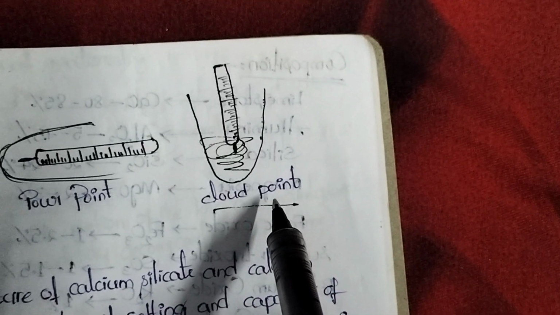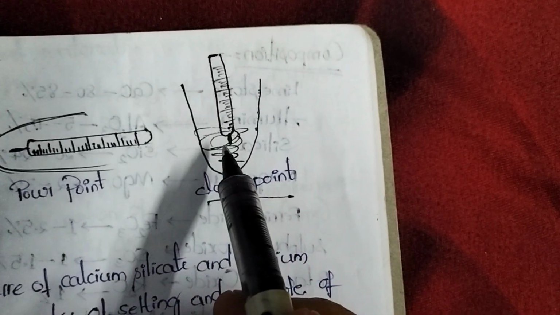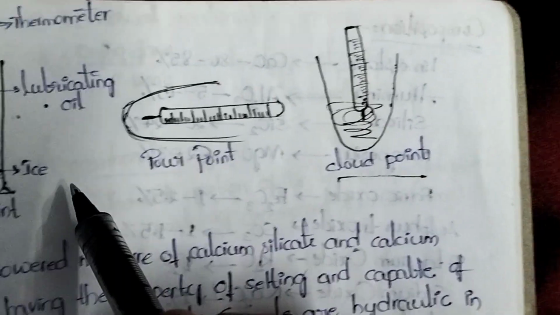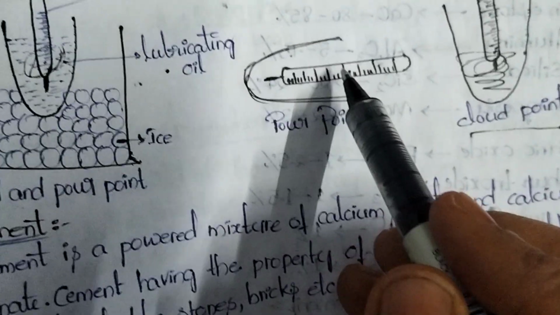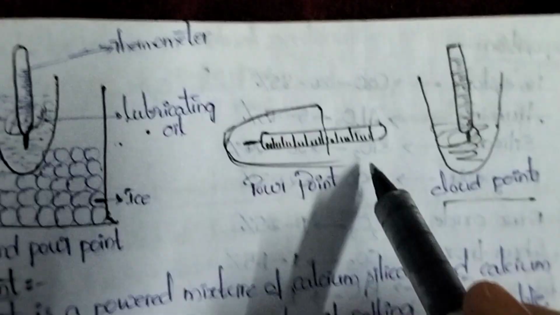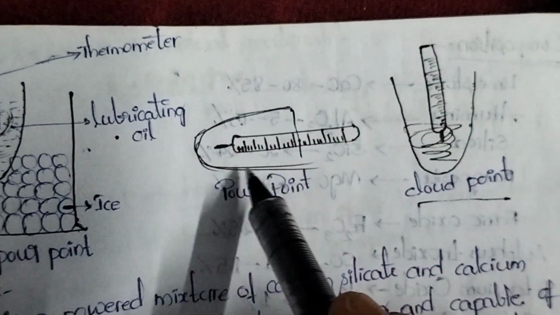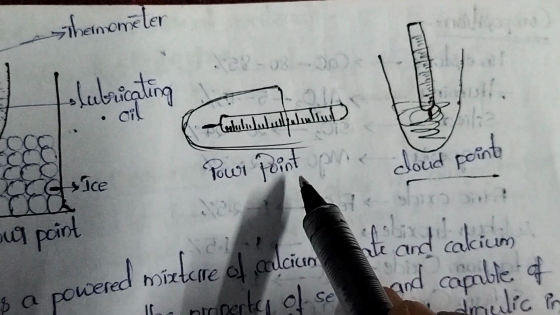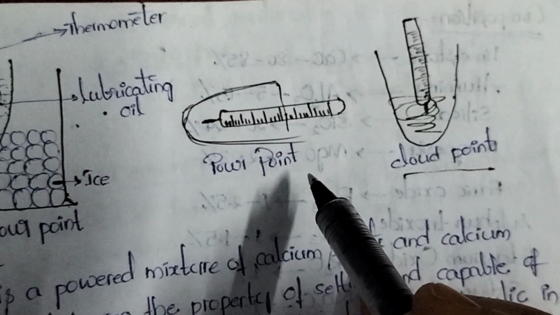Whenever that lubricant oil reaches the cloud point, during continuous cooling, after some time it loses its flowing nature. The point at which this lubricant loses its flow nature is called the pour point. This is about cloud point and pour point.